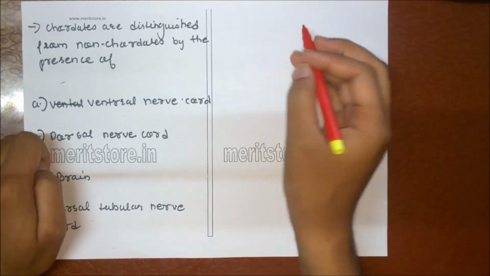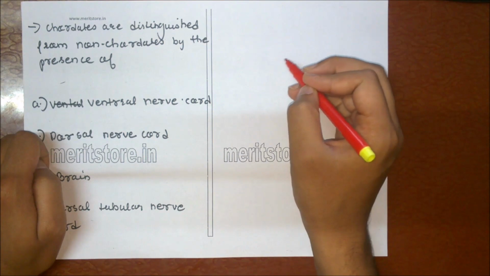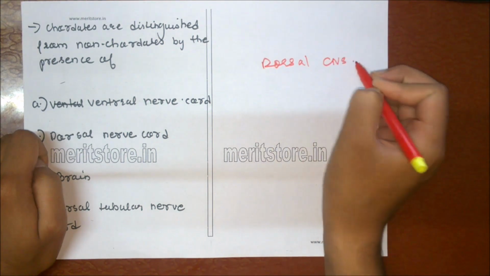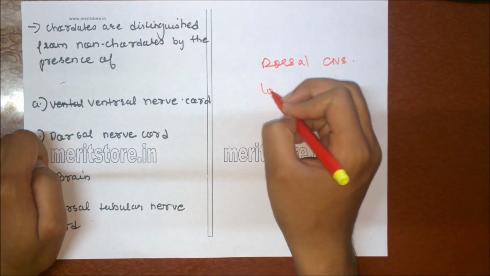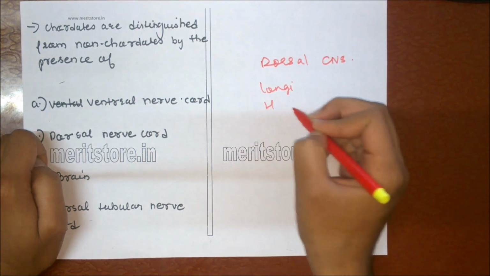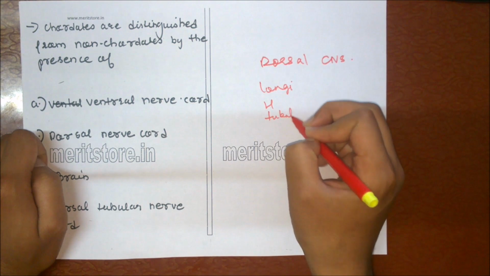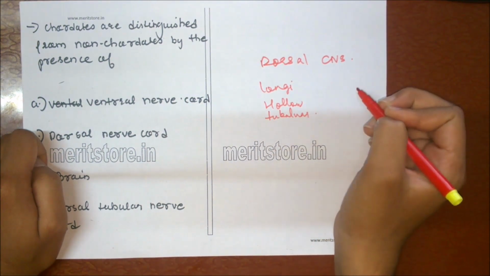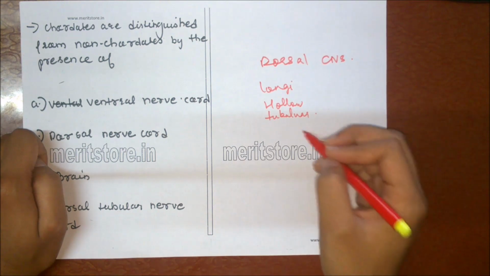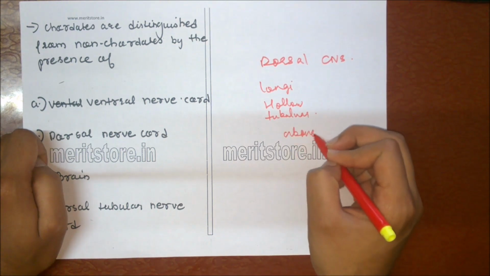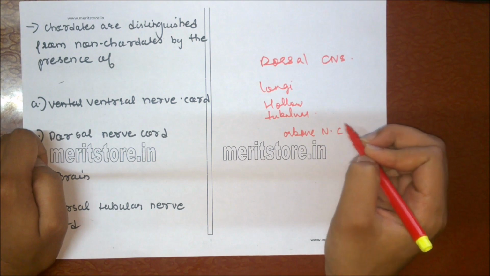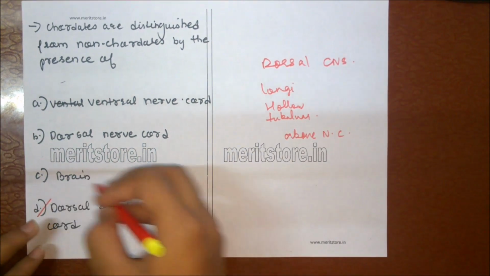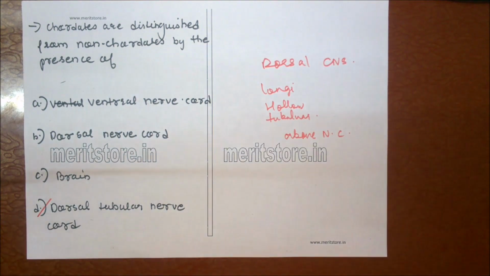The central nervous system of chordates is present dorsally in the body, in the form of a longitudinal hollow tubular nerve cord lying just above the notochord and extending lengthwise in the body. So it is the tubular dorsal nerve cord which differentiates chordates from non-chordates.